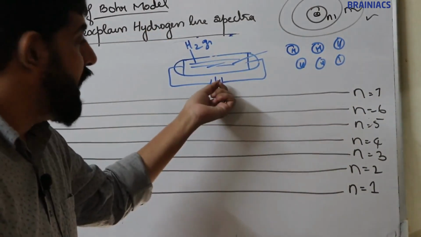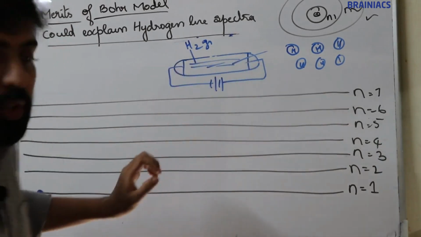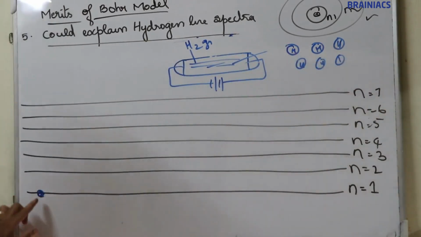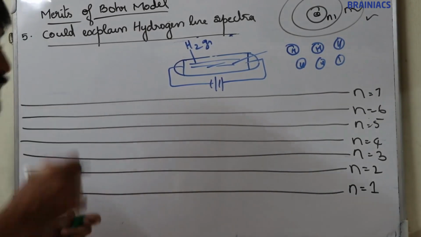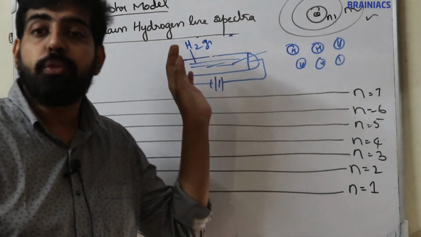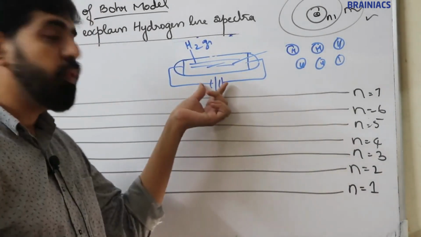Now, when we apply high voltage, these hydrogen atoms will get electric energy. I'll explain once more. In this discharge tube, we are filling hydrogen gas, and a very high voltage is applied.